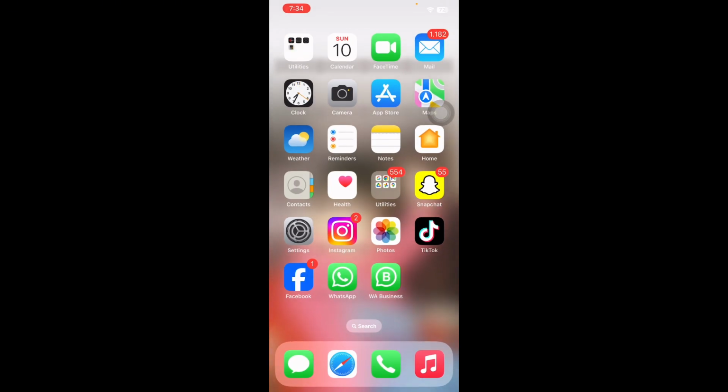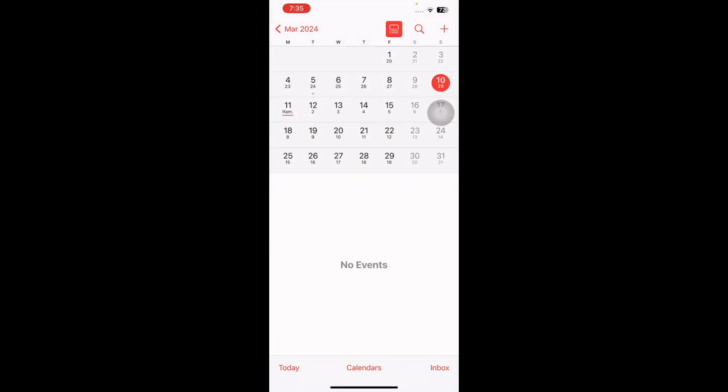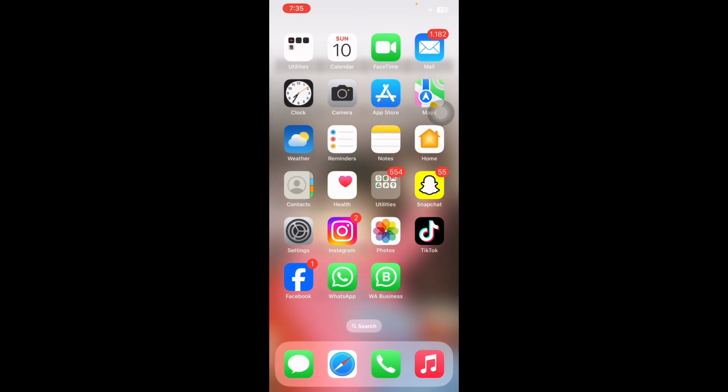The next step is enable calendar sync for all events. For this, navigate to the calendar and then go to sync and then select all events from the list. And you are done.